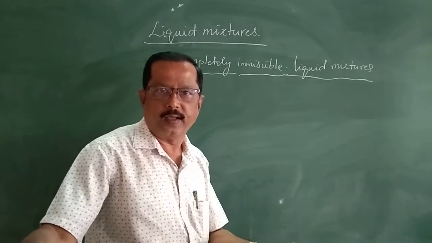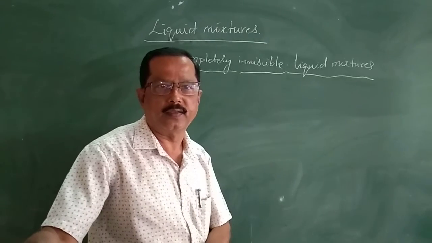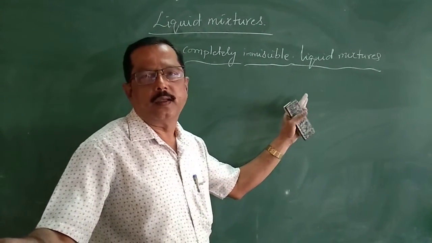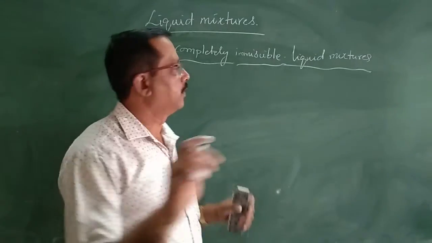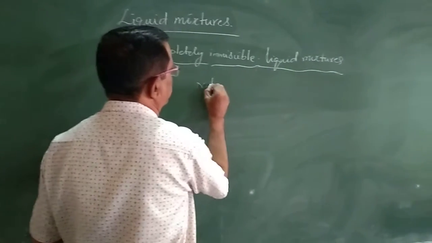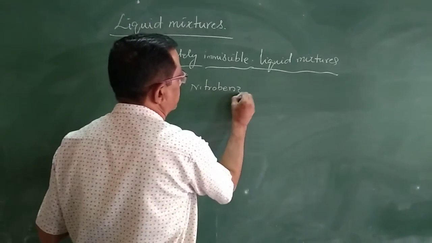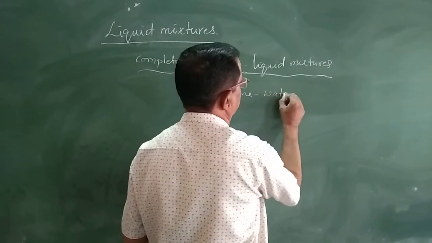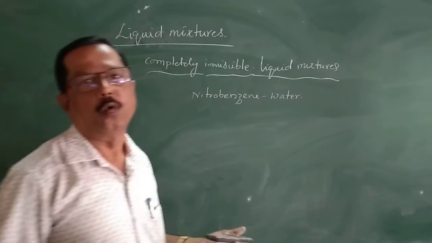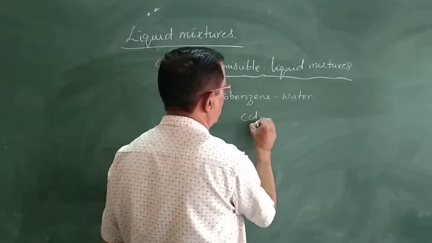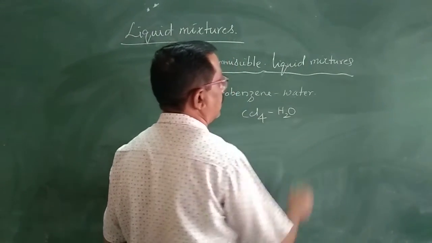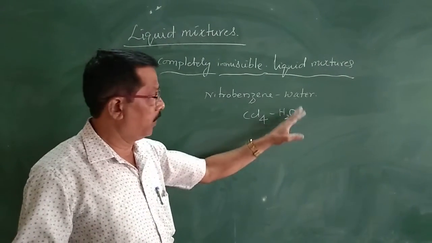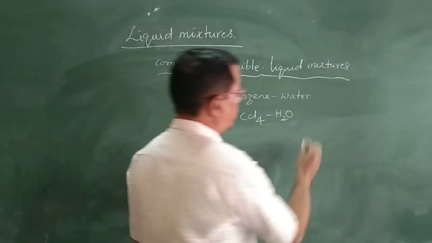Either it may be lower concentration or it may be higher concentration, the one liquid is not miscible with the other liquid. For example, nitrobenzene and water, CCl4 (carbon tetrachloride) and water. They are not miscible with each other. They will produce two layers.